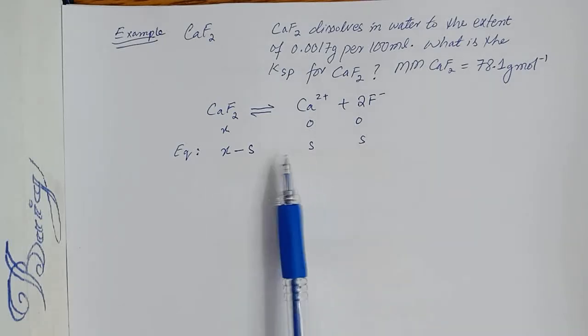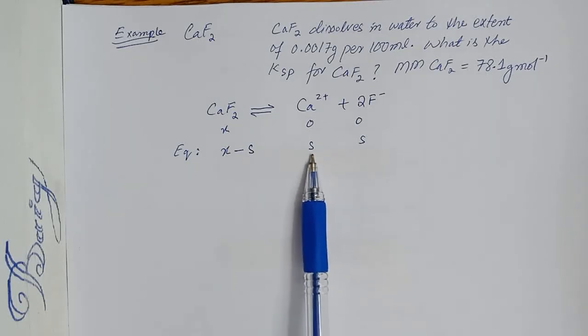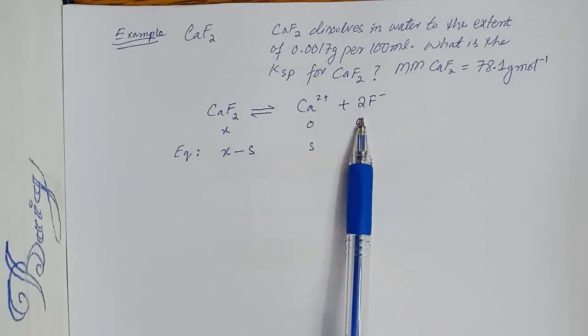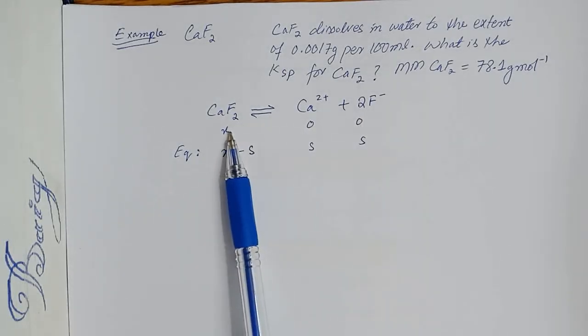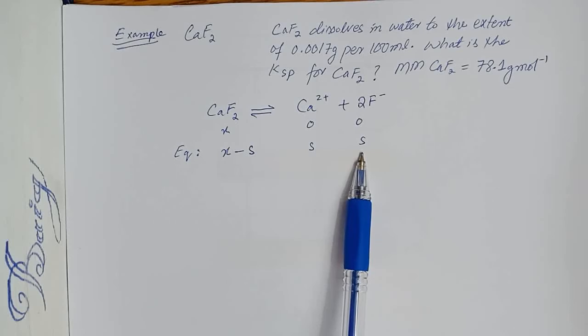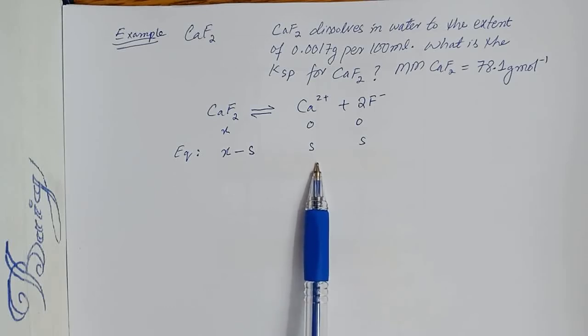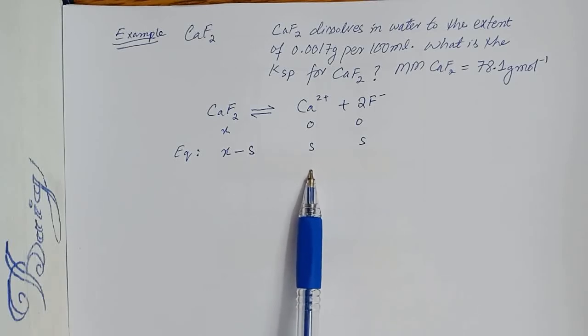Why are we using the same S for each species? Because these two species are dissociated from one X value. So for each X there are two S generated, and these S give the value of solubility, and using the equilibrium constant we can calculate the solubility product.